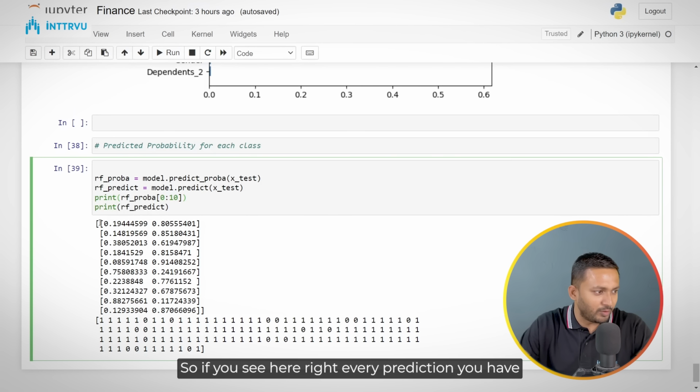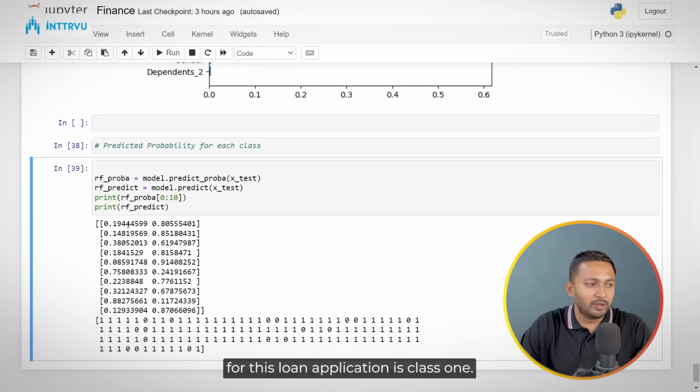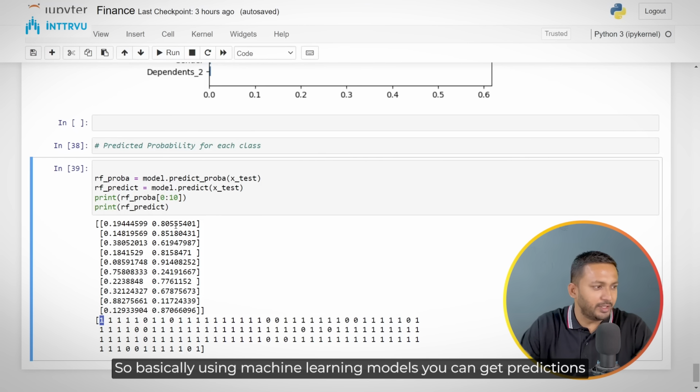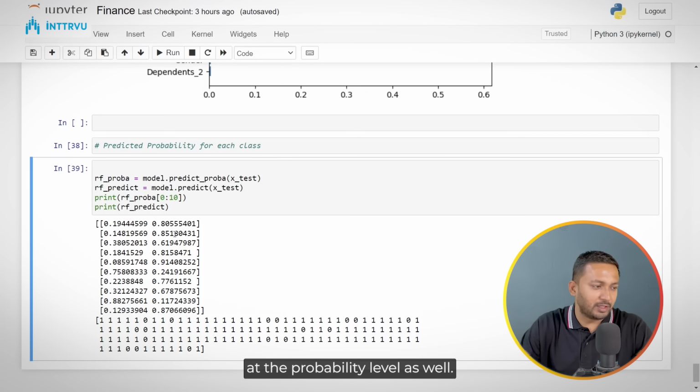If you see here, for every prediction you have two columns. The first column is the probability for class 0, and the second column is the probability for class 1. Here the probability for class 0 is 0.19, and the probability for class 1 is 0.805. So in this case, the predicted class by the machine learning model for this loan application is class 1. That's why you see 1 over here. So basically, using machine learning models, you can get predictions at the probability level as well.